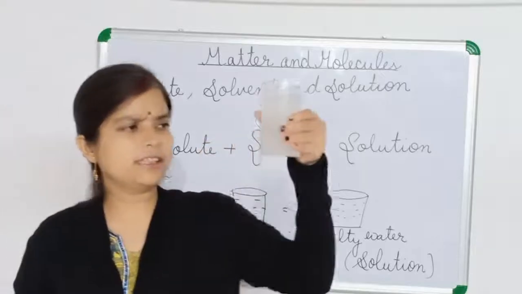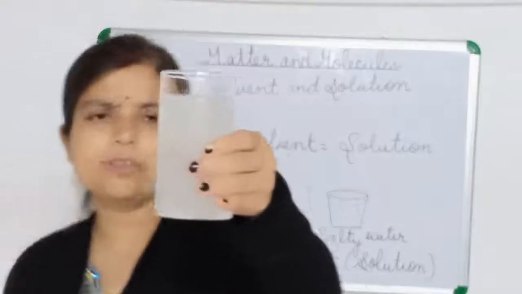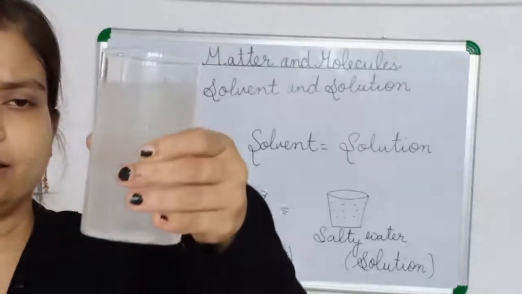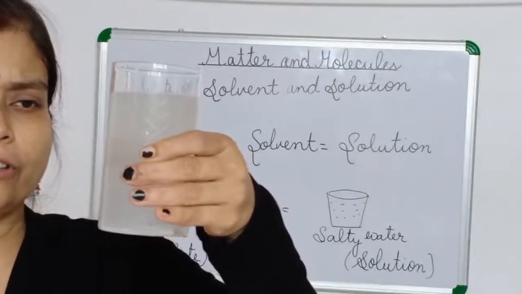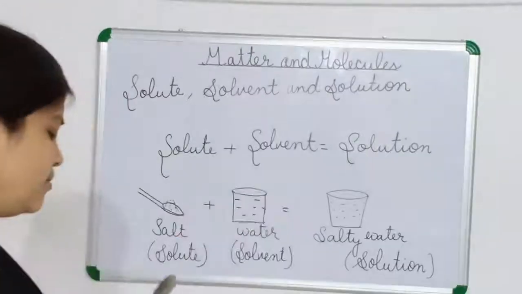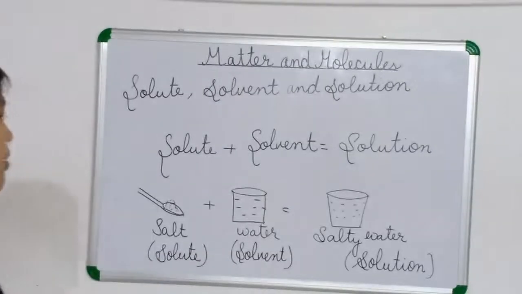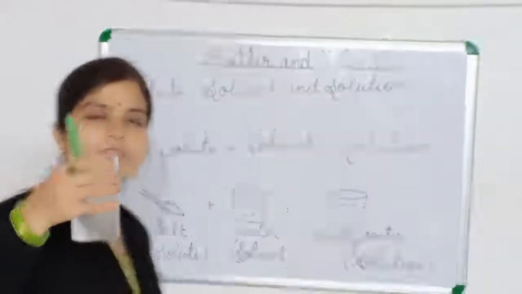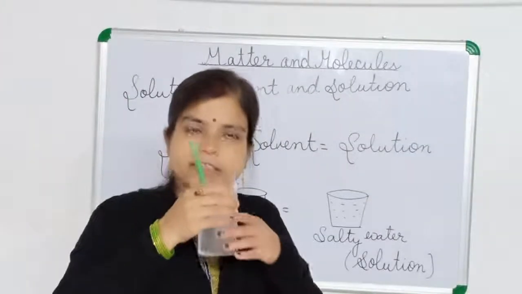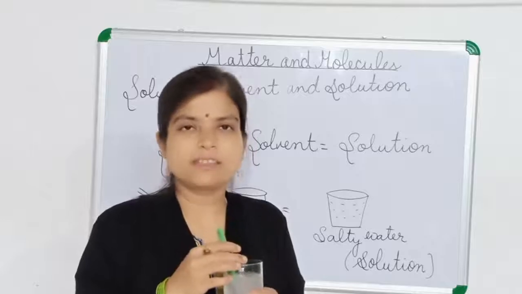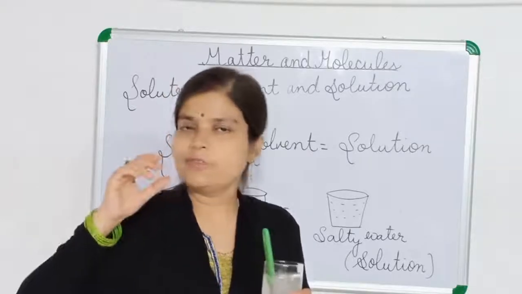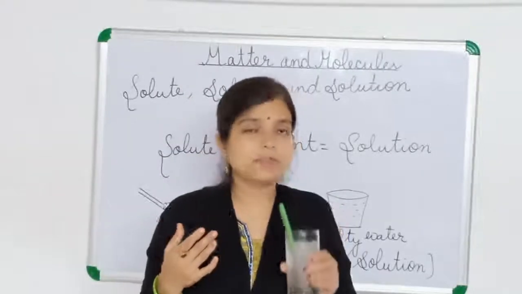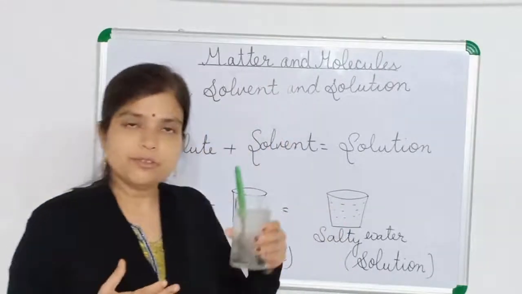Now you can see the salt dissolve in water. You can see over there now. Nothing is settling down now. It is dissolved in water. When this salt and water have mixed, this water becomes salty water. When you drink now, you will find it is salty. Earlier, what we were drinking, we were getting the taste of water. Now if we drink, it will be salty water. So a new thing is formed, okay?